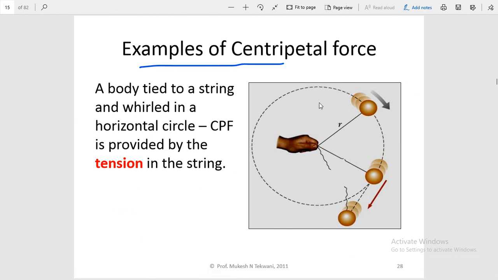So let us understand this concept of centripetal force with an example. You can see a body tied to a string and whirled in a horizontal circle. तो यहाँ पे देखिए एक बॉडी है जिसको टाई किया गया है एक स्ट्रिंग से, और इसको इसी सर्कुलर पाथ पे घुमाया जा रहा है.